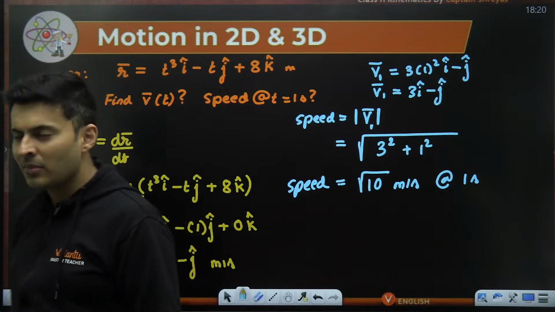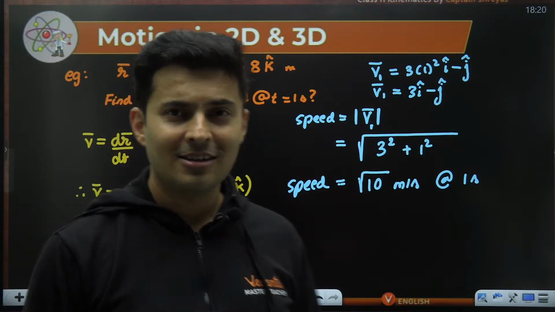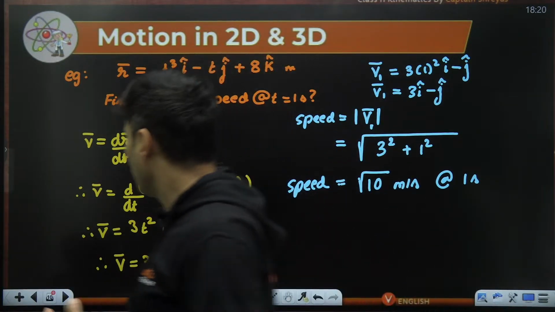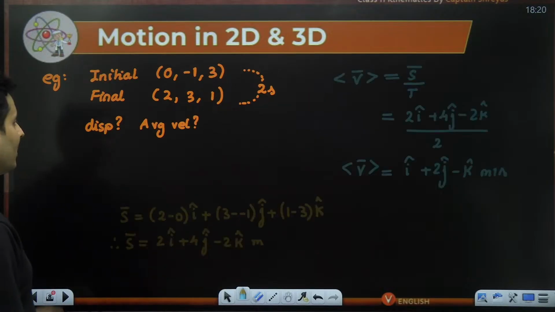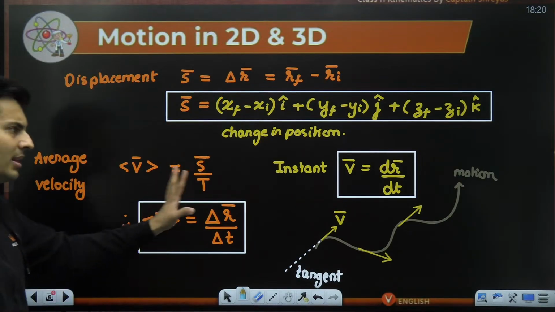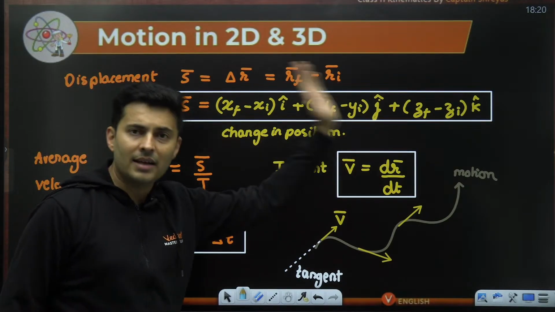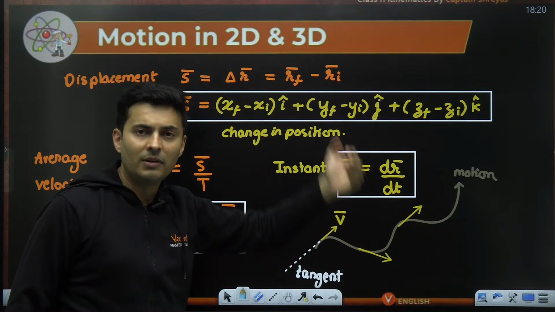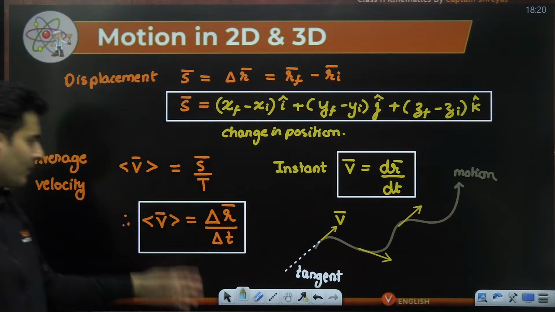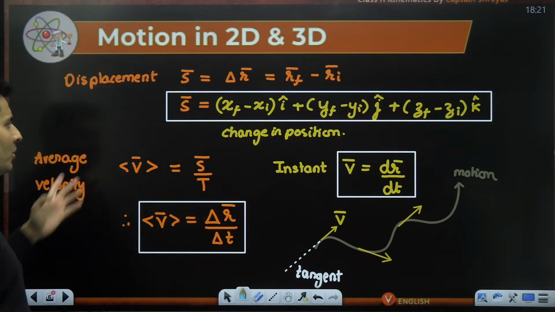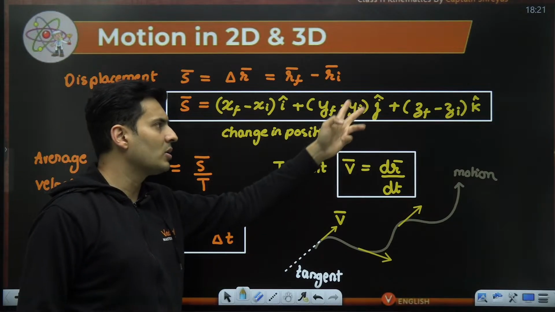Root of 10. That's how easy it is. So it feels, when you look at these formulas, oh my god, what is happening over here, sir? Complex formulas? Nothing. It's just taking derivative as usual. But now you are going to take derivatives of i, j and k separately. Here also displacement. You have to find displacement not just of x but also of y and z.